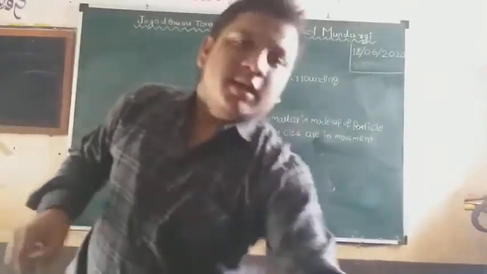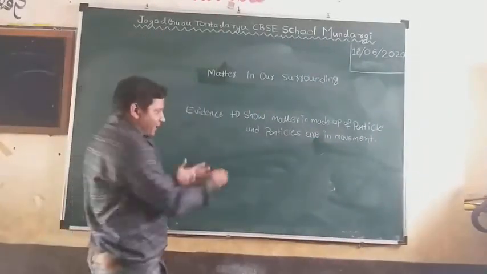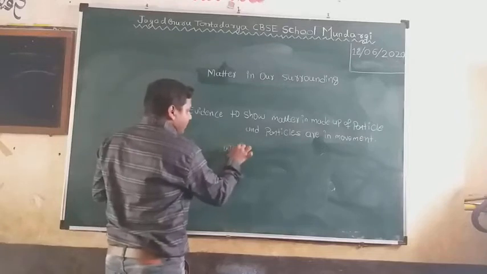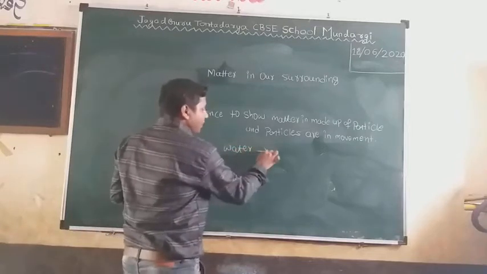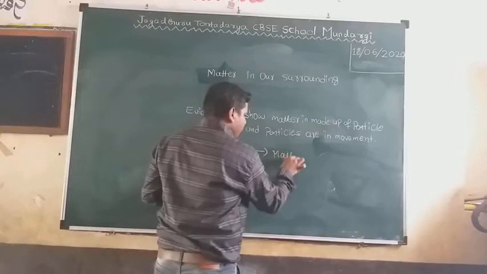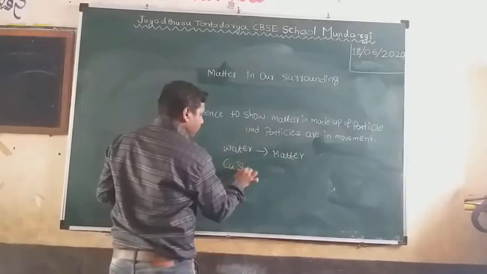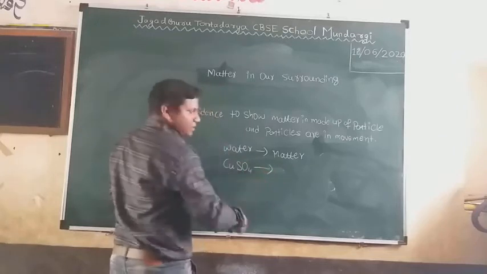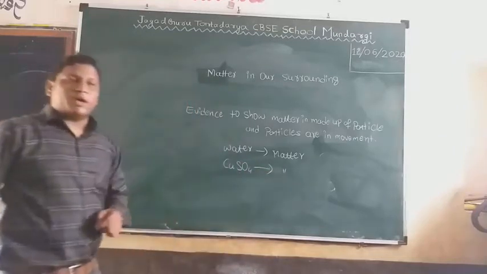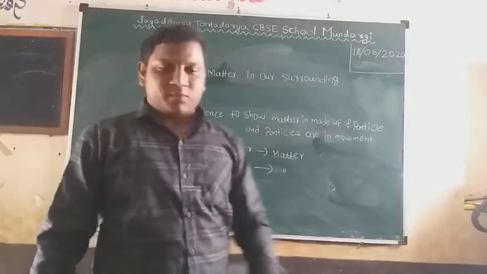Then what is the idea behind this? Water is a matter. Our chemical, that is copper sulfate, is also matter. Why does that water turn to blue?